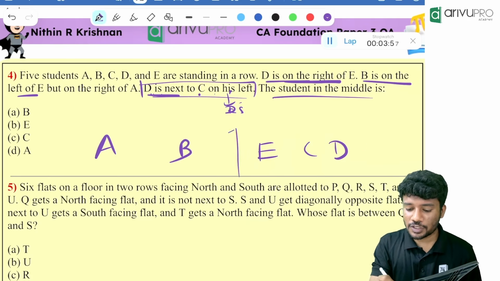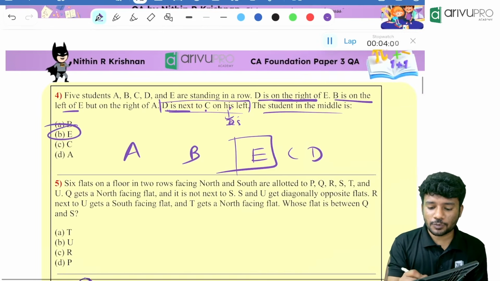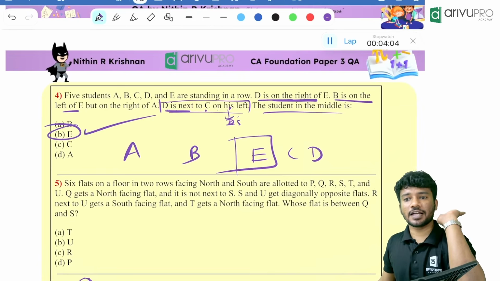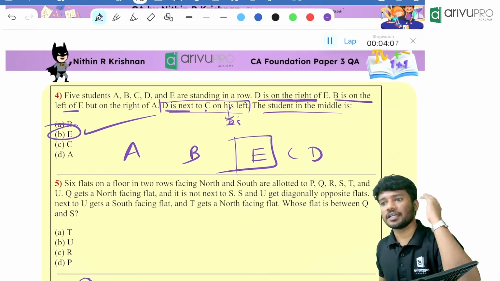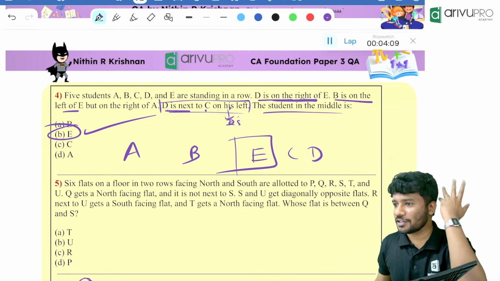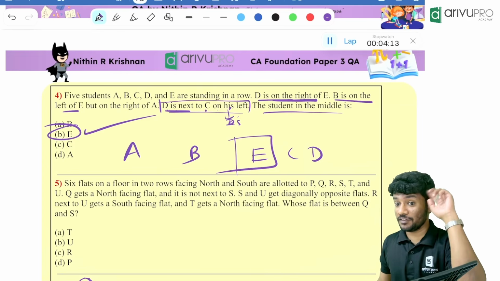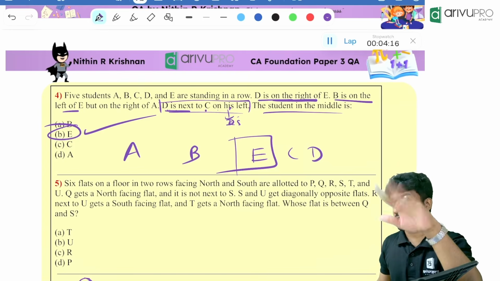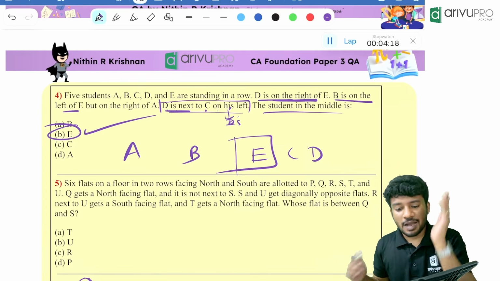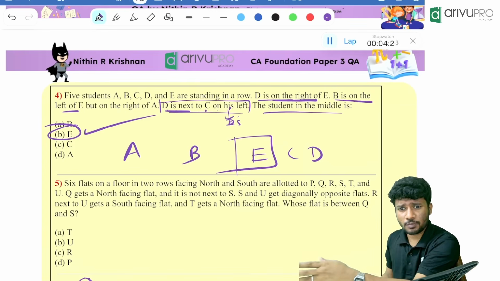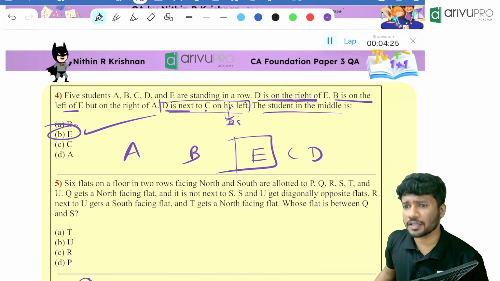Why? Because the question is who is in the middle. The answer is Option B, E. Understood, Kalei? You got it? Niksha, you got it? Yes. So very direct, very easy. That's why in many logical reasoning questions, even if our logic does not work certain times, you will get the correct answer. Because while doing half the question, mostly that time itself you get the answer already. The answer will be right in front of you. Okay. Can I do the next one? Done?